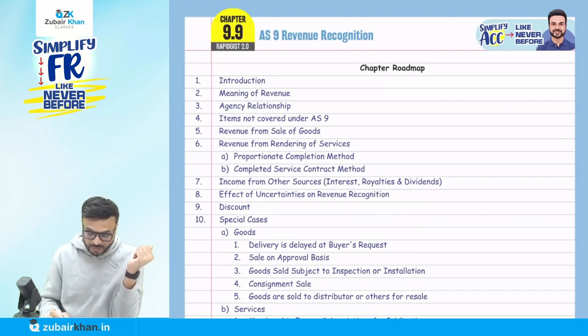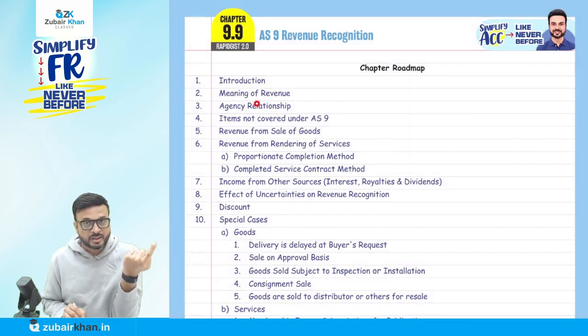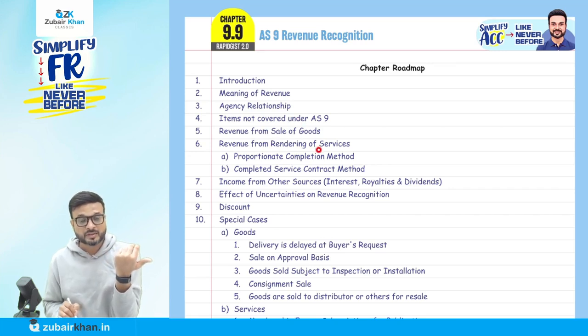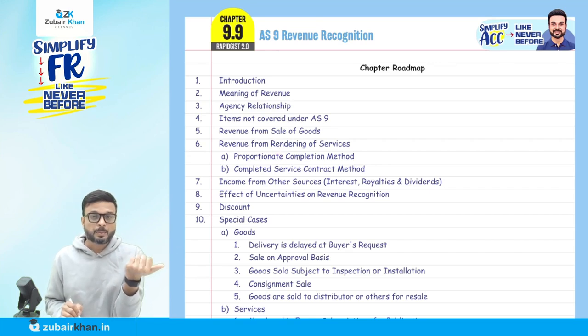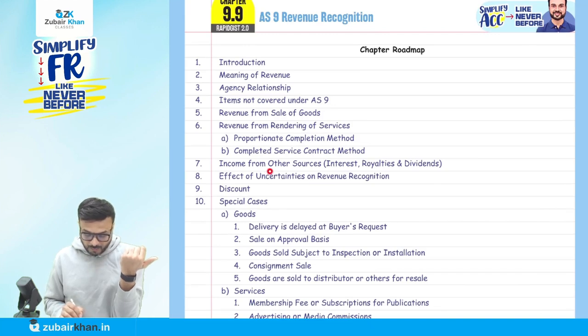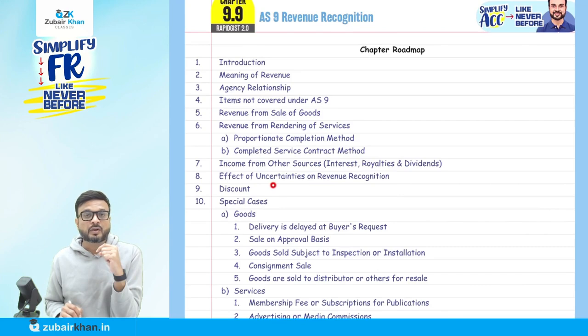We'll discuss the introduction first, then the meaning of revenue, agency relationship, items not covered under Accounting Standard 9, revenue from sale of goods, and revenue from rendering of services, with two types of method: proportionate completion method and completed service contract method. Then income from other sources: interest, royalties and dividends, then the effect of uncertainties on revenue recognition, and discount.